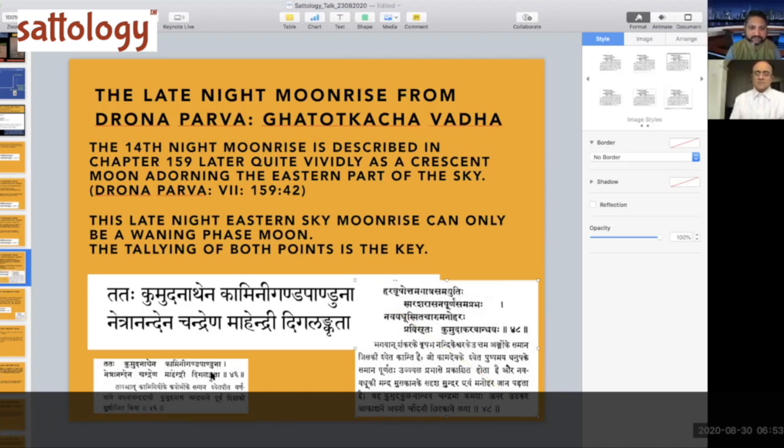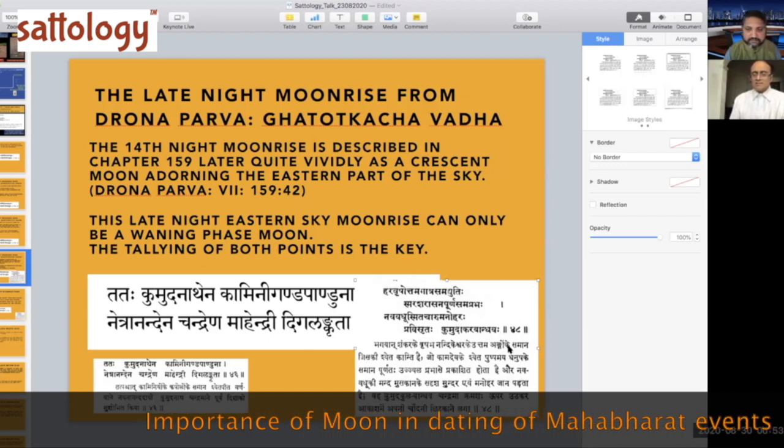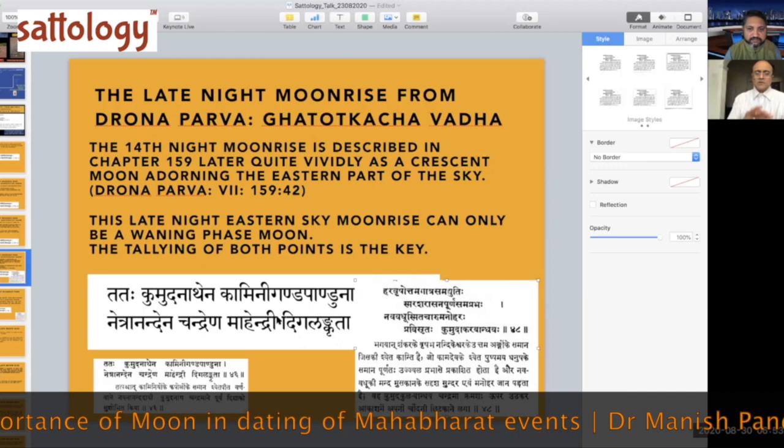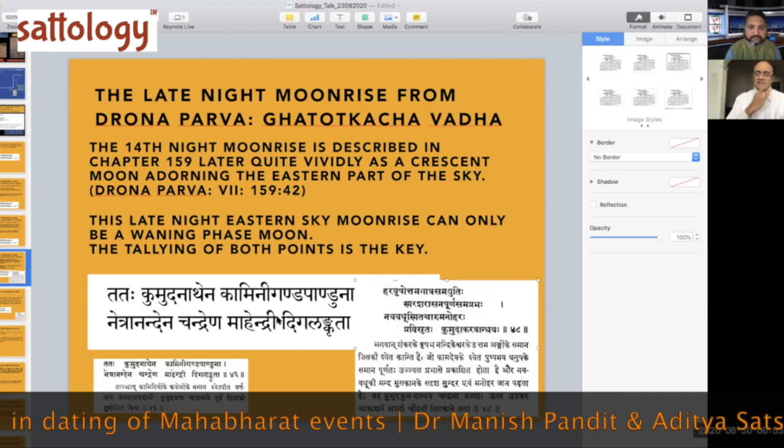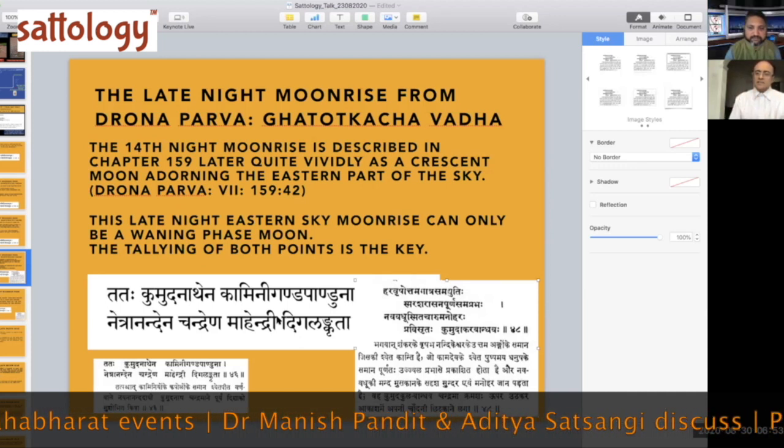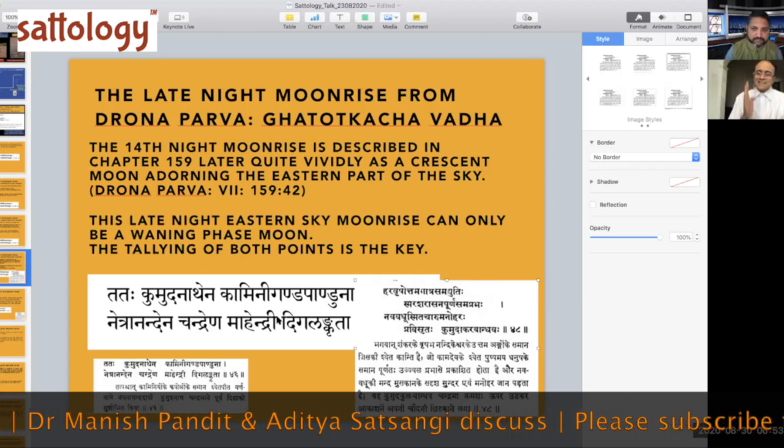Massive problem. By the way, in the Gita Press edition, it becomes verse 46. That is the only difference, the Kumudanathena verse. And this verse is verse 48, just 2 verses after. But you can look at it in either edition. It is there in both editions. It is very, very clear. It is a crescent moon.